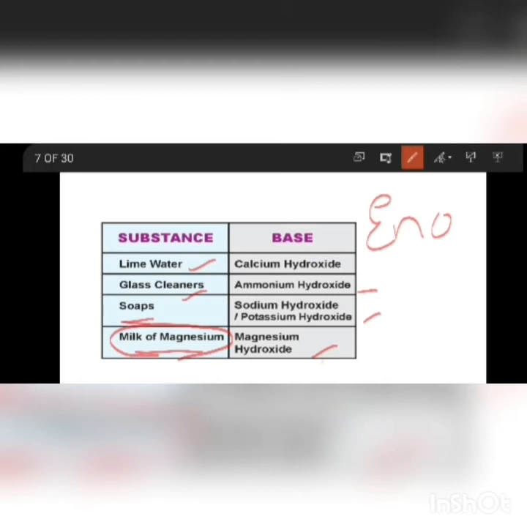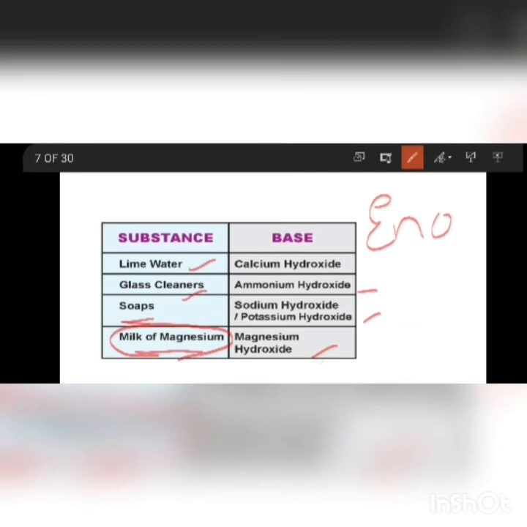Just now what we have discussed, acids will be sour in taste and bases will be bitter in taste. A few materials we can identify by tasting. If they are sour, we say those are acids. If they have a bitter taste, we say they are bases.